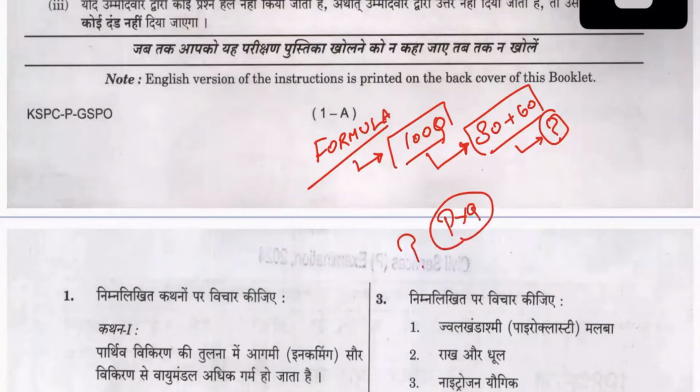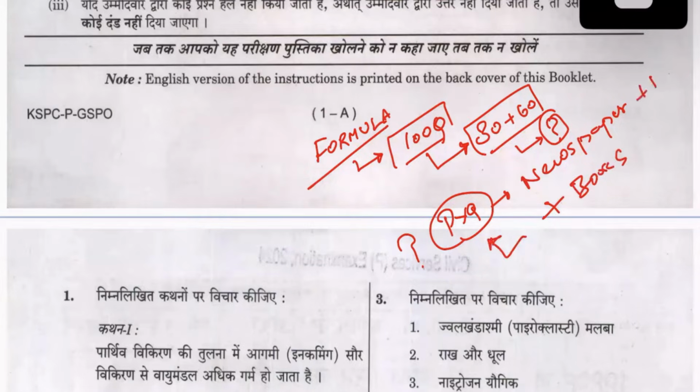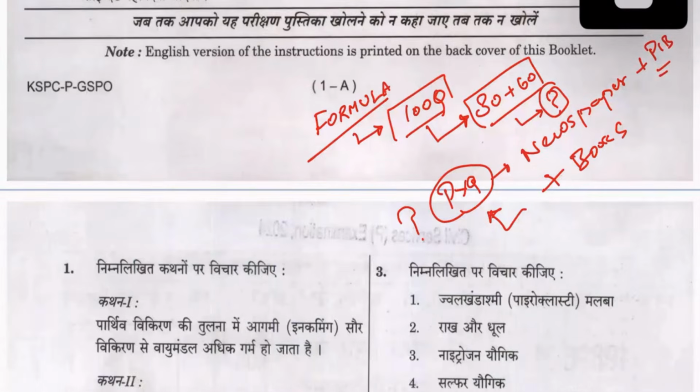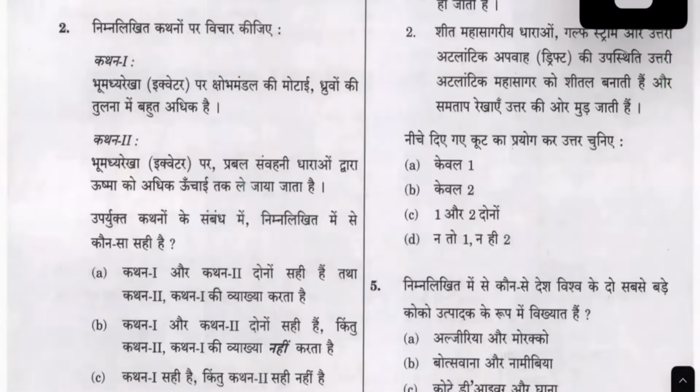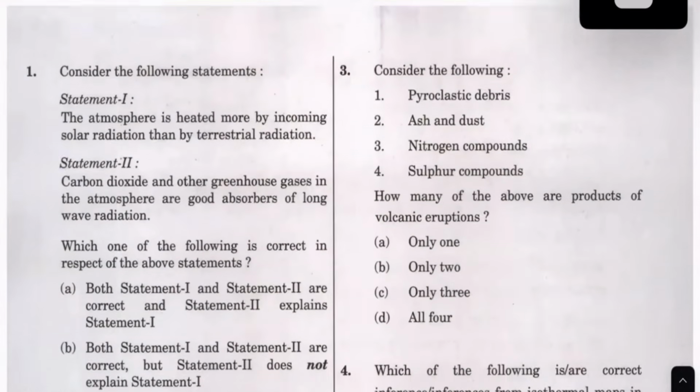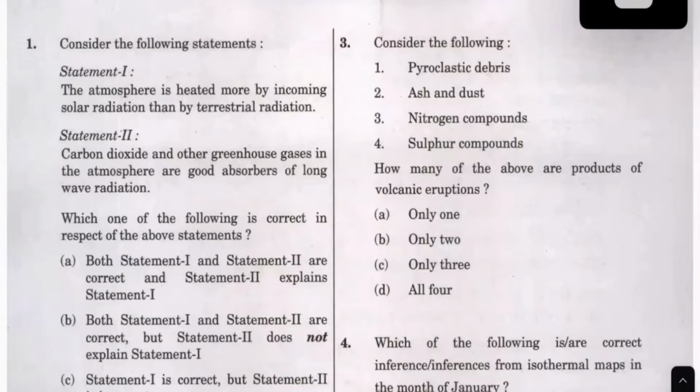And hence I want to remind you again: previous year questions, newspaper and books. Don't read materials; read the books, read the PYQs, read the newspaper, and you can refer to official sources from PIB. This is more than enough. So with this, we will go into the video and talk one by one about how you have to solve. This is the first question in the 2024 Set A that I'm taking.